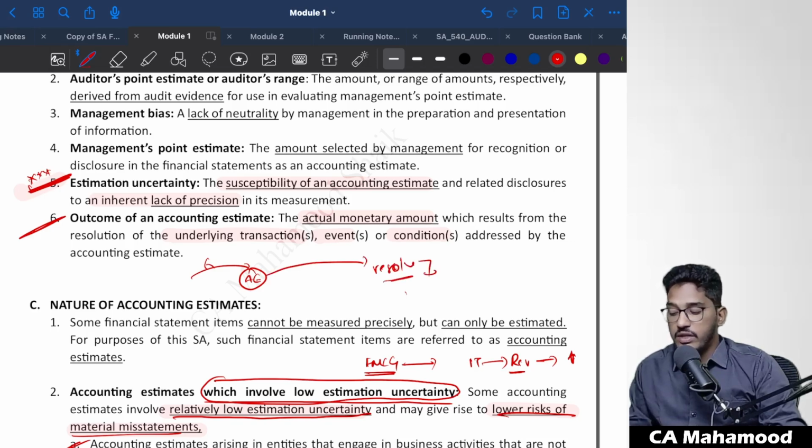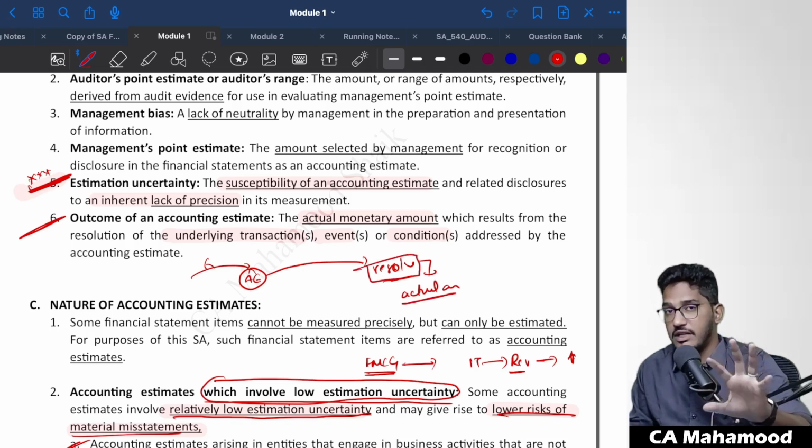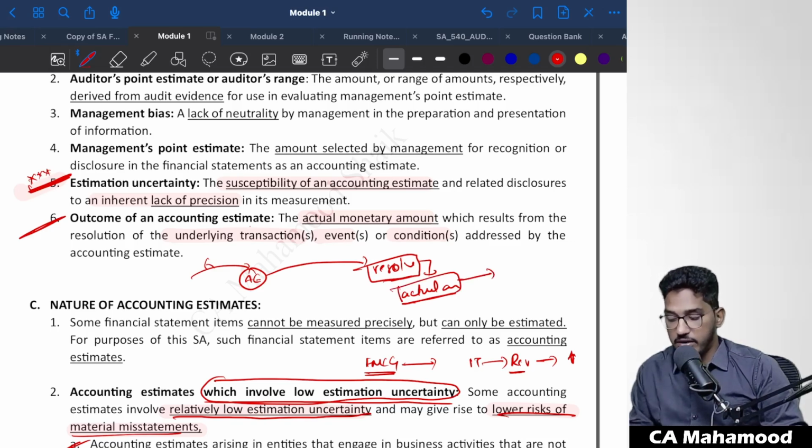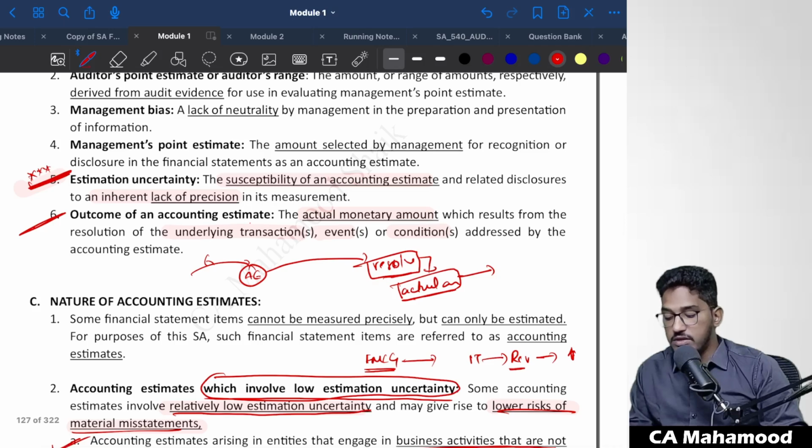At that point of time, you will come to know the actual monetary amount. That actual monetary amount which you came to know after resolution of that uncertainty, we call it the outcome of an accounting estimate.